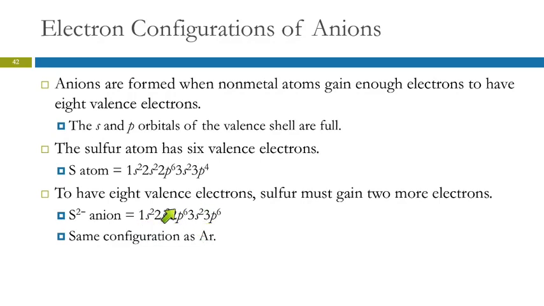This is the same electron configuration as argon, and that is why sulfur does that, because that's lower in energy. Any questions? When you write the electron configuration for an anion, you add a number of electrons equal to the charge on the ion.